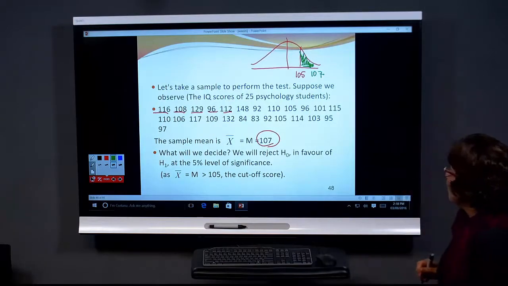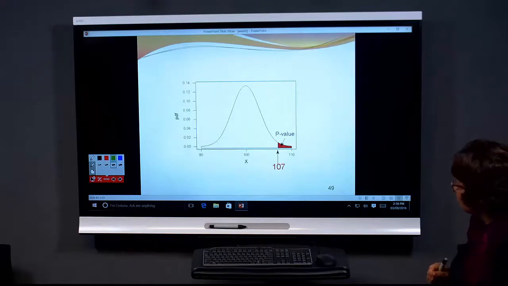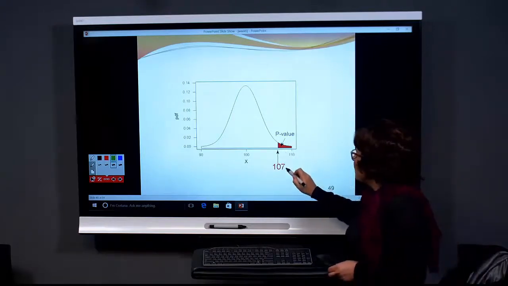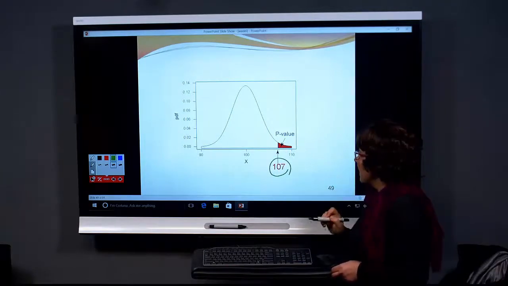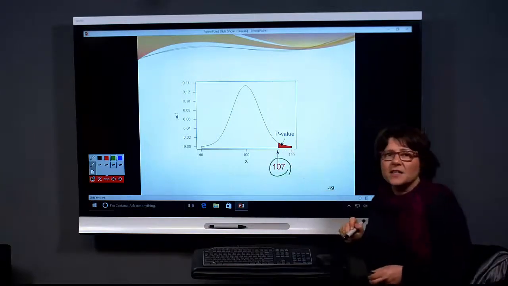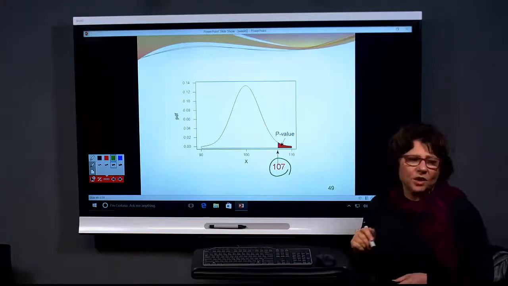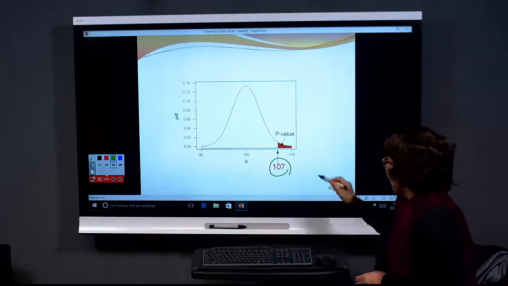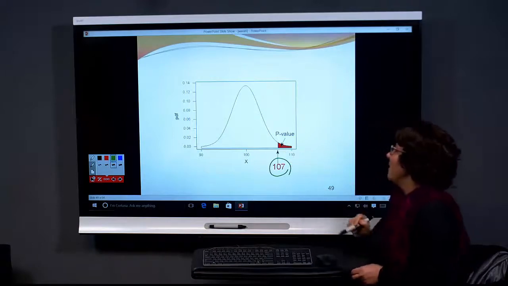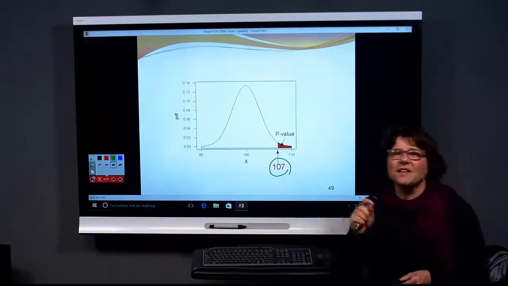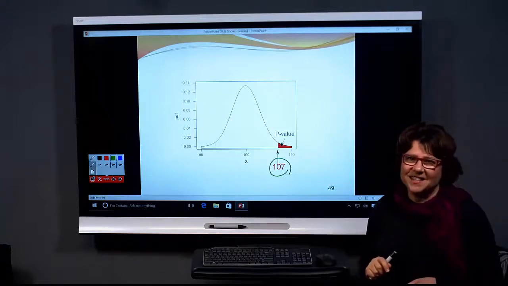So I say that because the observed X bar falls into my rejection region, I have got enough evidence to reject the null hypothesis. Now, the probability of observing what you have observed, or even more extreme, in the direction of alternative hypothesis is called p-value. And this is the p-value, and p-value is given by SPSS.